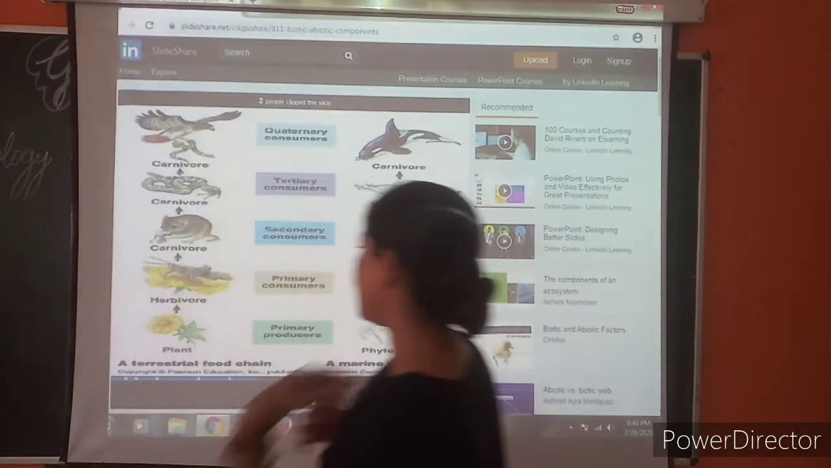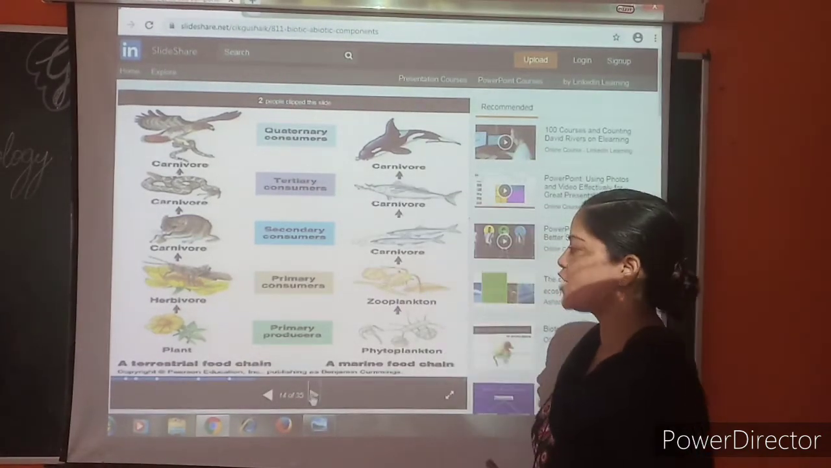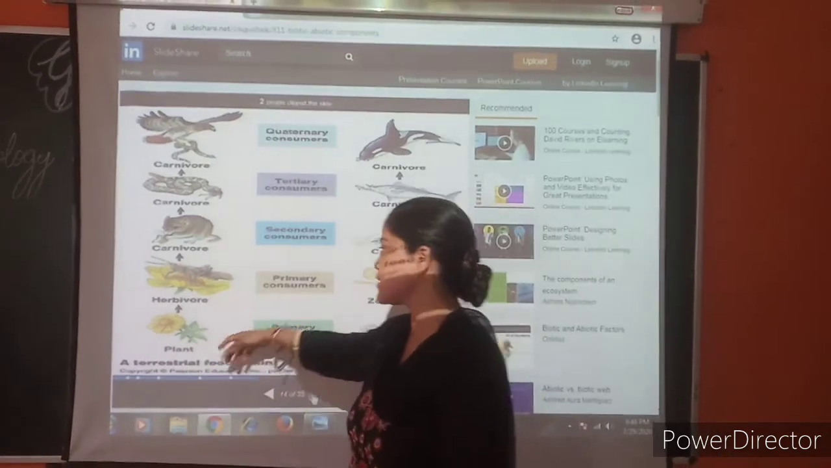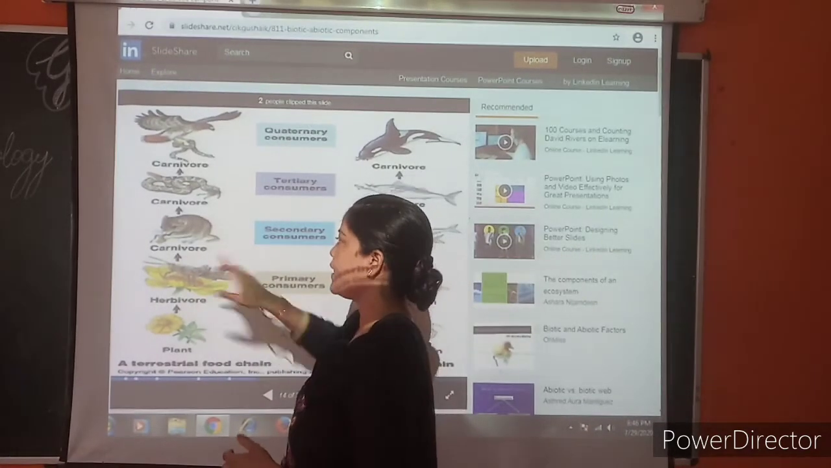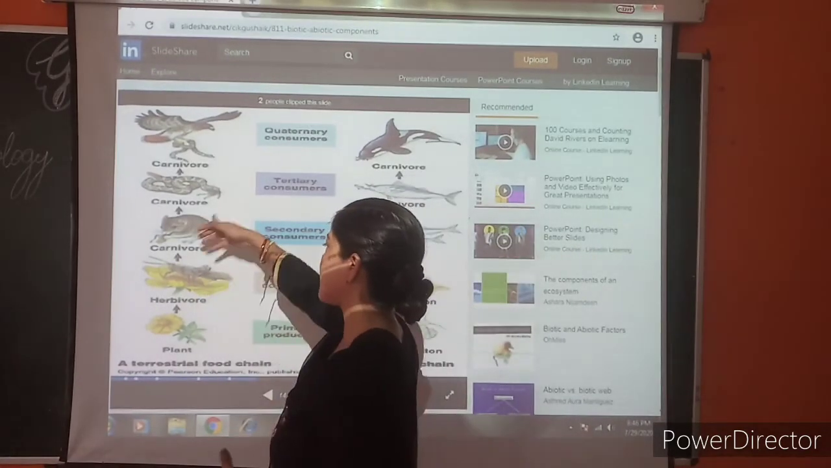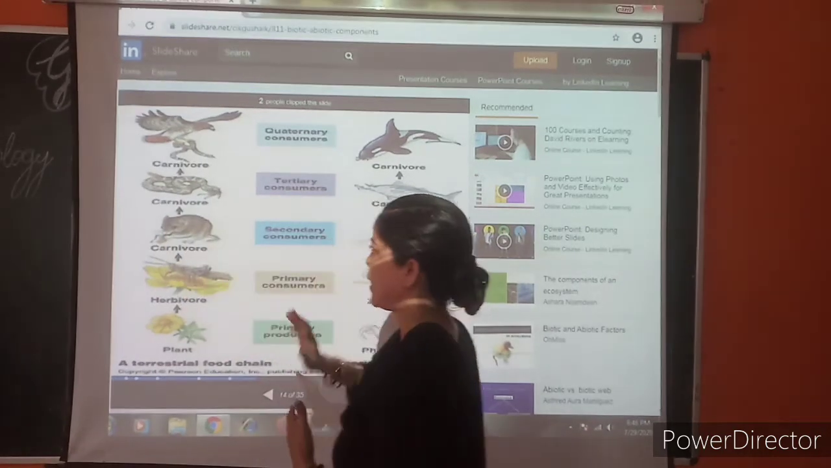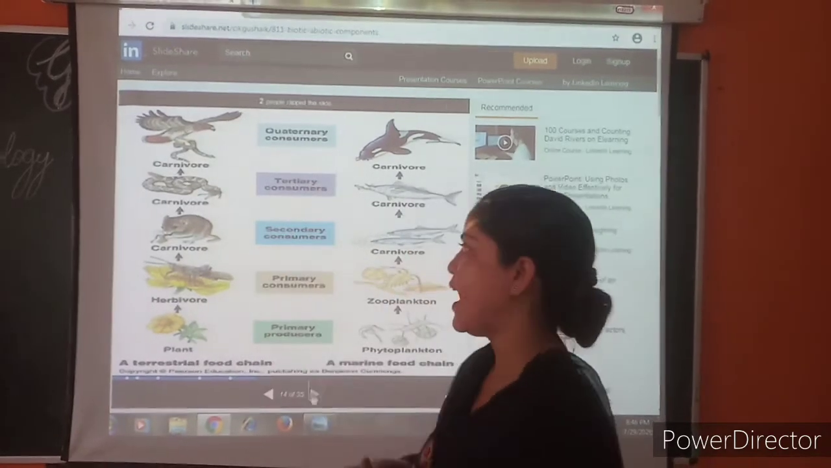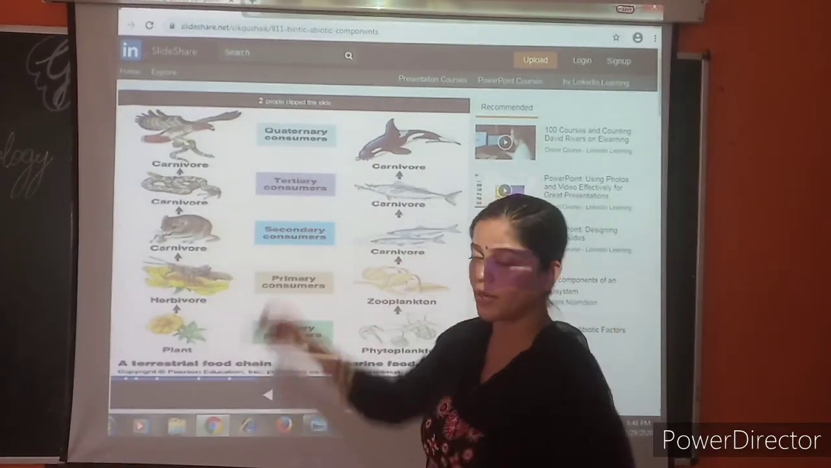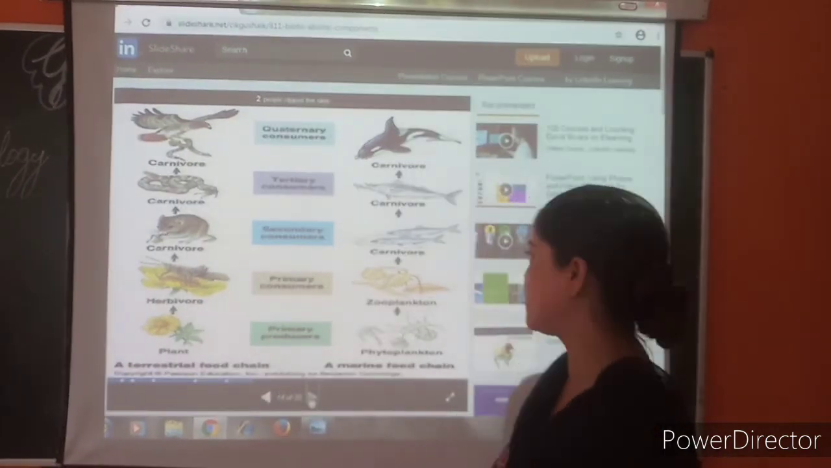So here you can see a terrestrial food chain and a marine food chain. What happens? A plant is eaten by a herbivore, any herbivore, like a grasshopper. And then the herbivore is eaten by a carnivore, and then again it is eaten by a superior carnivore, and then again by a superior carnivore, and at the last it is decomposed by the decomposers.